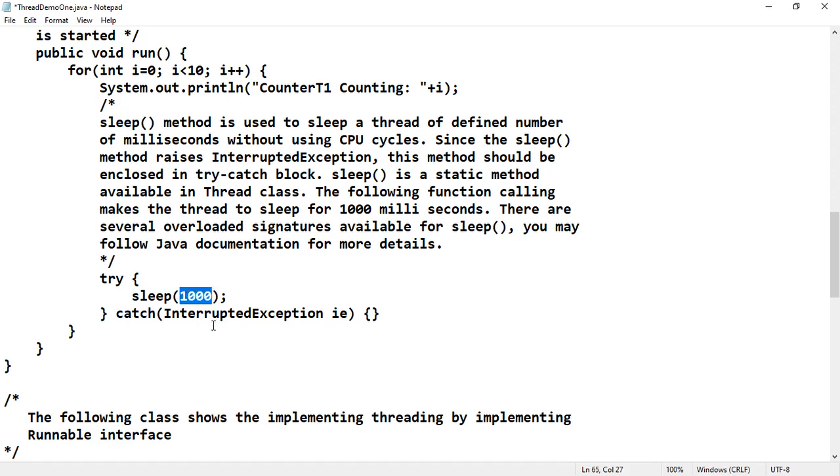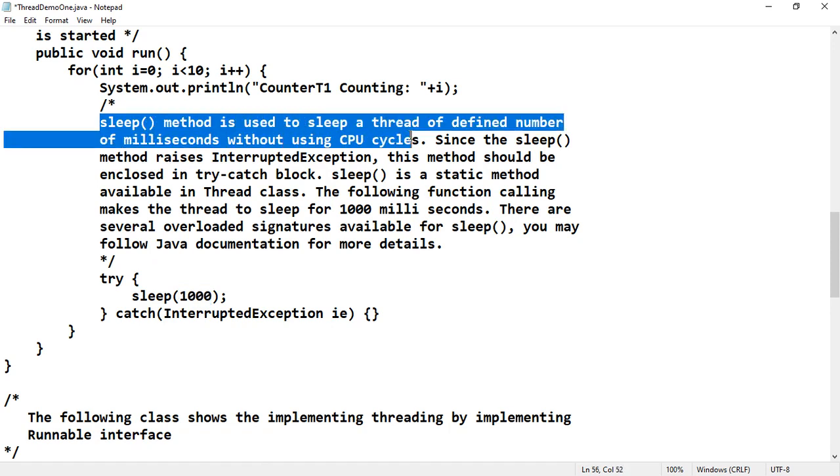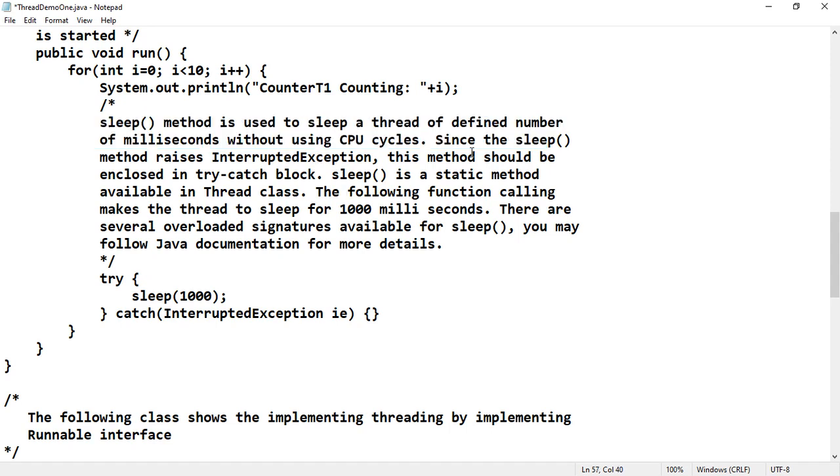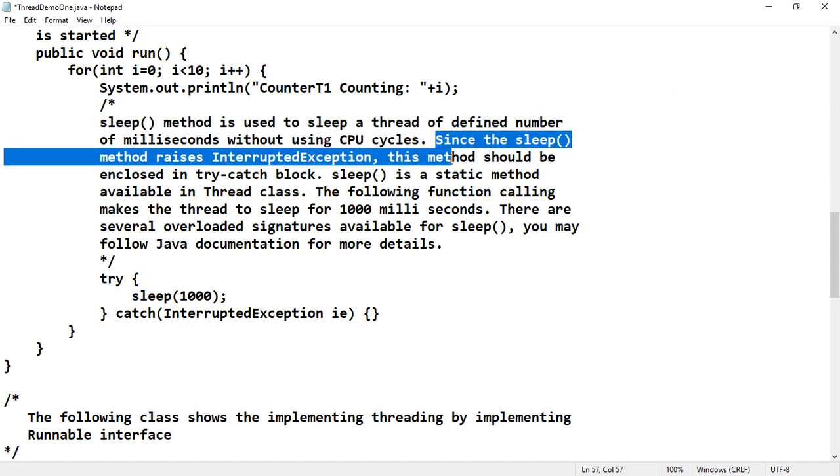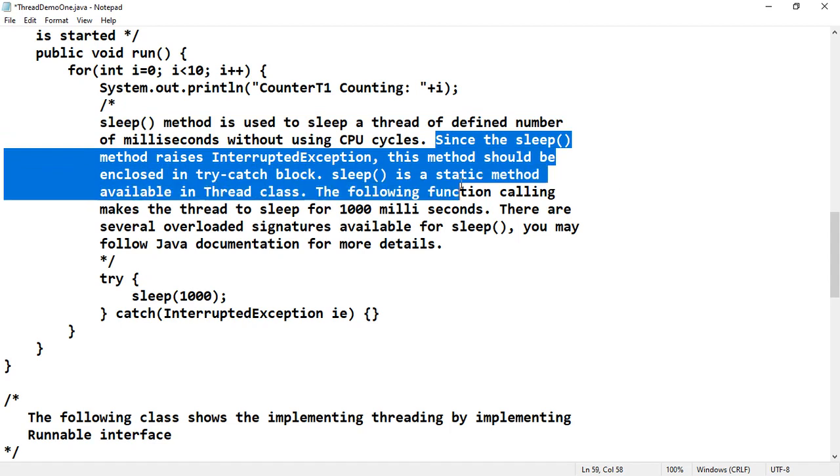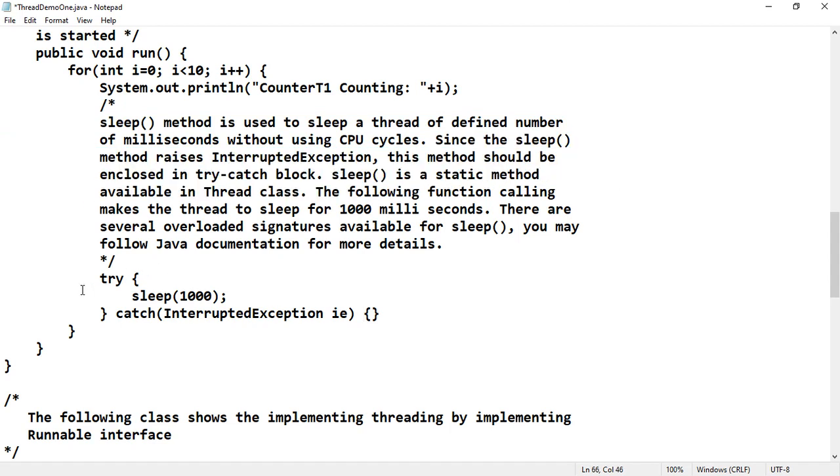It will go into the sleep state. Afterwards, it will not directly go into the running state. Where will it go? Yes, it will go into the ready state. Then from the ready state, if the thread scheduler is available, it will go into the running state. The same description was given here: the sleep method is used to sleep a thread for a defined number of milliseconds without using CPU cycles. Since the sleep method raises an InterruptedException, this method should be enclosed in a try catch block. That is the reason we have enclosed it in the try catch block.